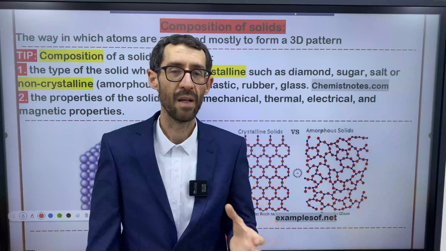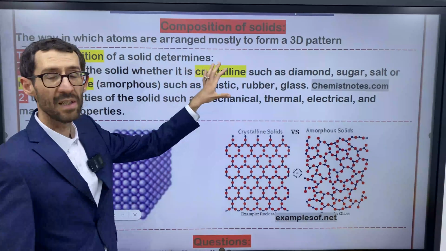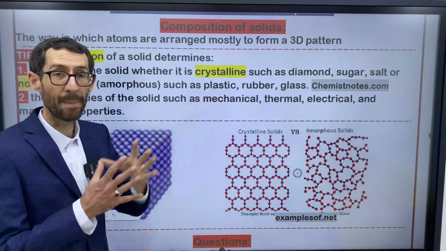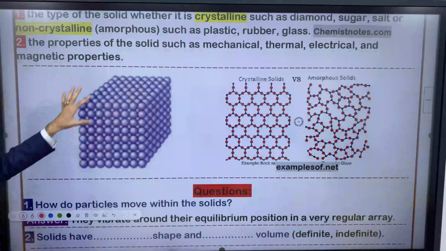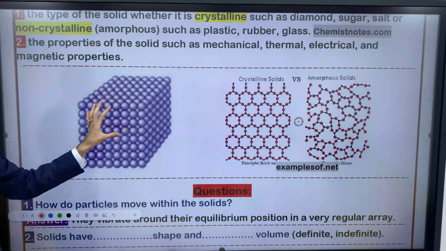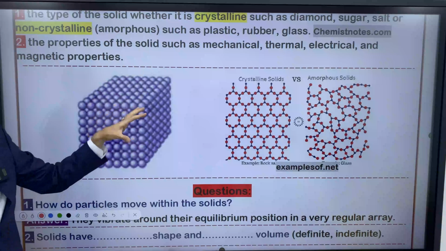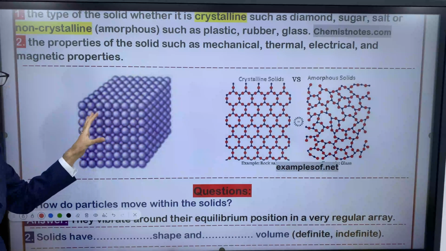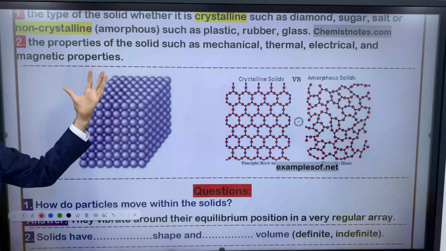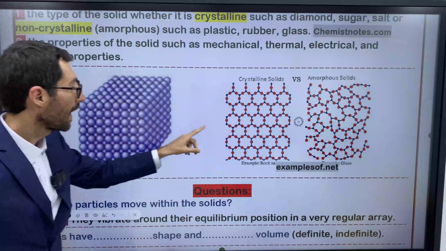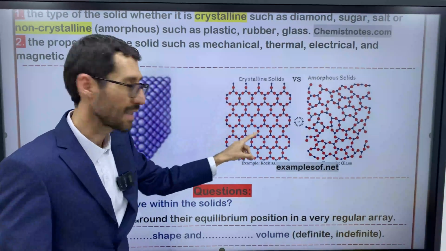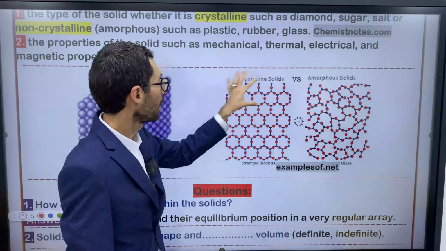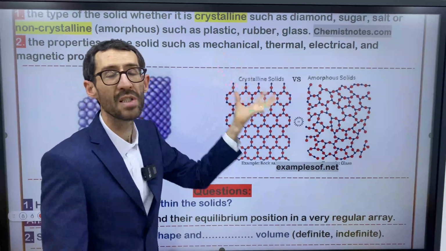Firstly, we have crystalline solids. They are regularly packed, like in this figure. This figure is a model of crystalline solids, like diamond, salt, and sugar. And this is a molecular structure of, for example, crystalline solids.